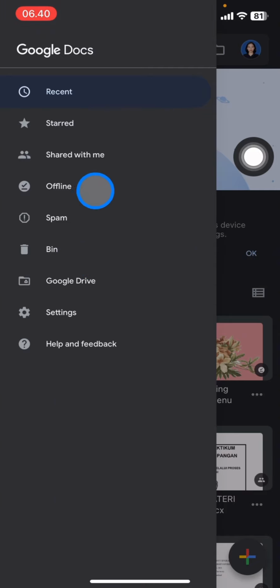The next thing is you can also get the offline and online feature. If you have no internet, you can still work with the documents. The application will save everything on the documents and wait until you have an internet connection. When you have an internet connection, everything on this document will get updated.